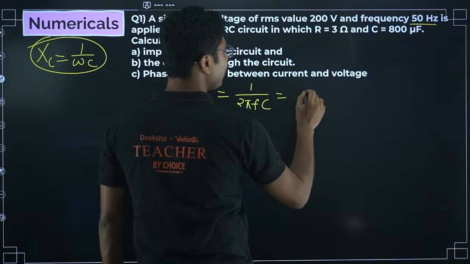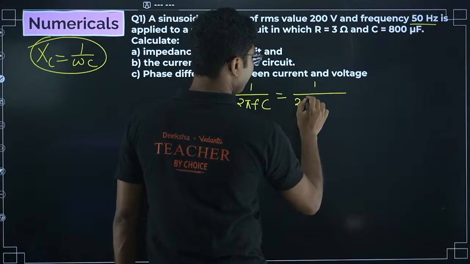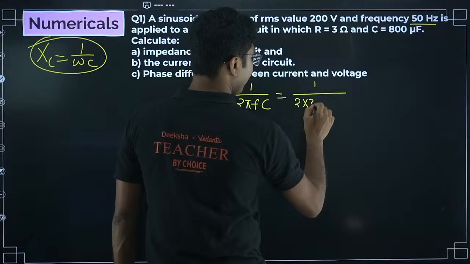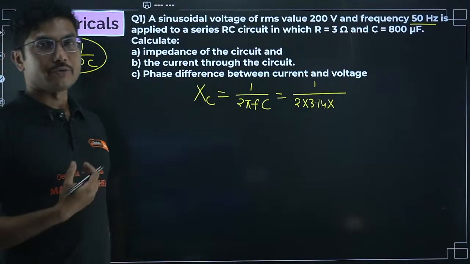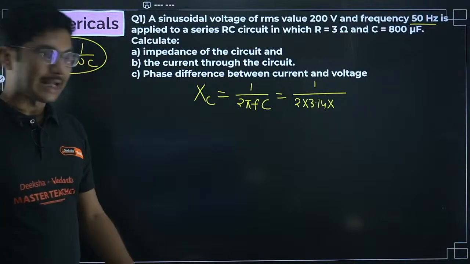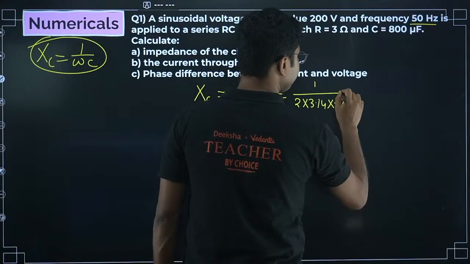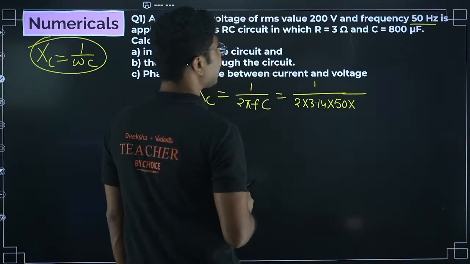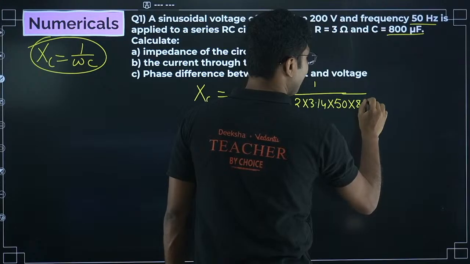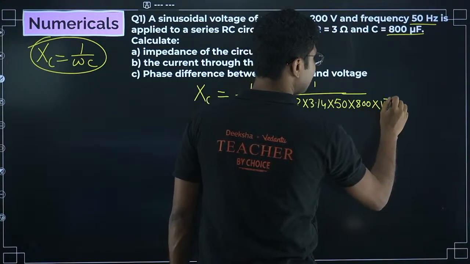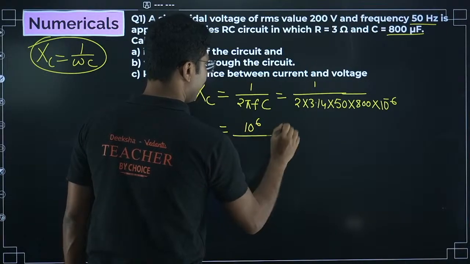So we'll just put the values: 1 by 2 pi, pi means 3.14. The only thing you need to solve this chapter's questions is the calculator. Calculator is essential. Frequency is 50 and capacitance is given as 800 microfarad. So 800 micro means 10 to the power of minus 6, so it will be 10 to the power of 6 going up.